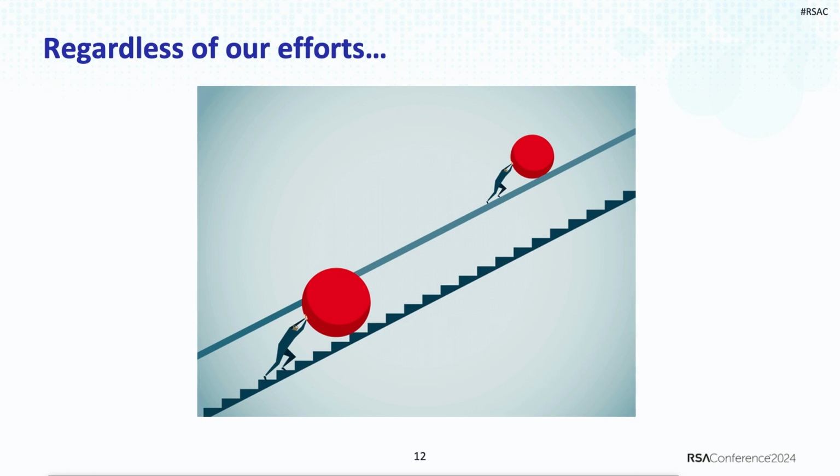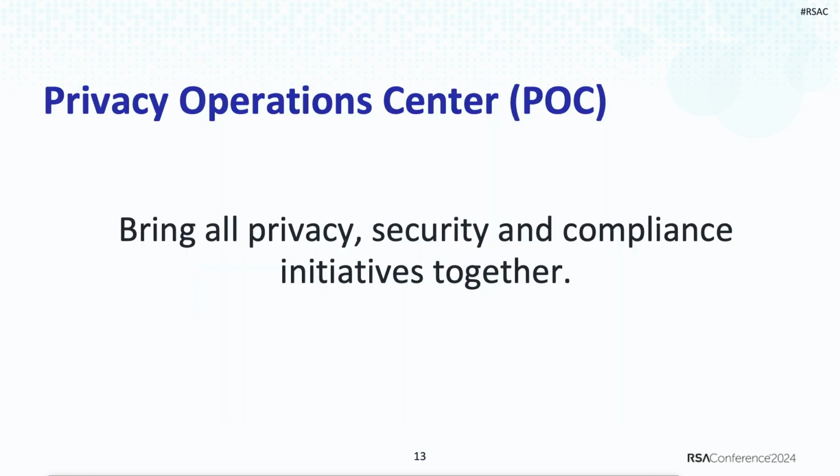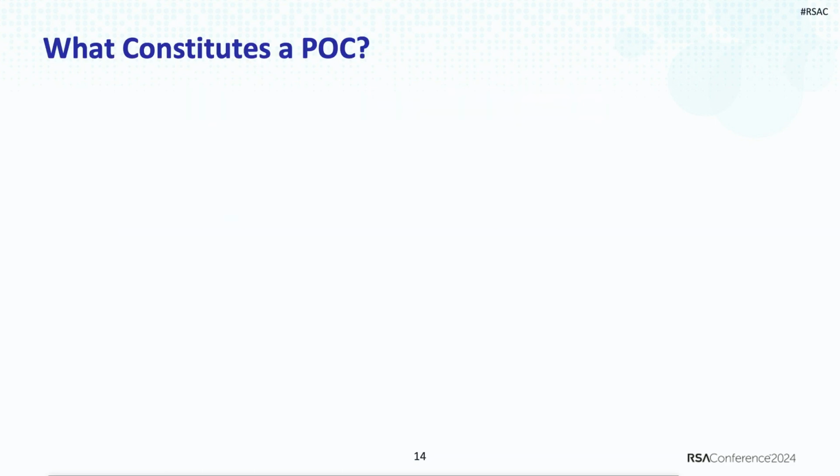So what we did, we came up with this concept called Privacy Operations Center with a single goal to bring all privacy, security, and compliance initiatives together. We had this in our mind that if we do just one thing right, it will help us a lot to streamline all the different requirements we are getting from the external regulations or the media outlets or the app stores and so forth. So that was the genesis of Privacy Operations Center.